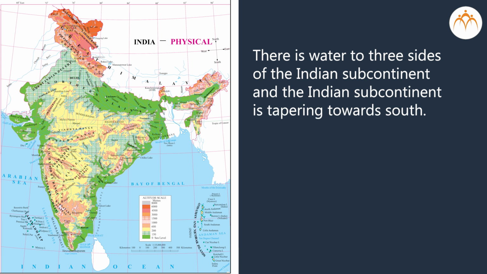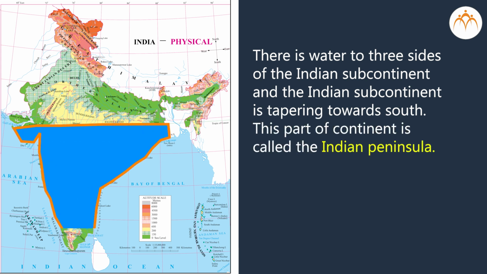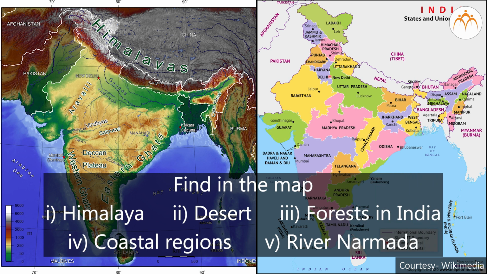You know that there is water on three sides of the Indian subcontinent, and the Indian subcontinent is tapering towards the south. This part of the continent is called the Indian Peninsula. Find on the map the Himalaya, desert, forests in India, coastal regions and the river Narmada.